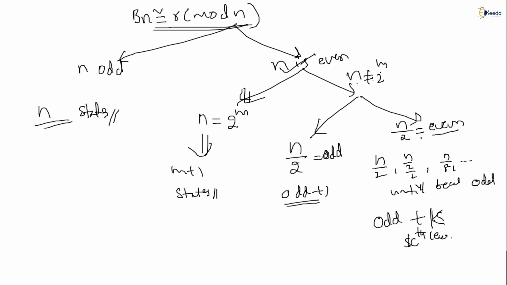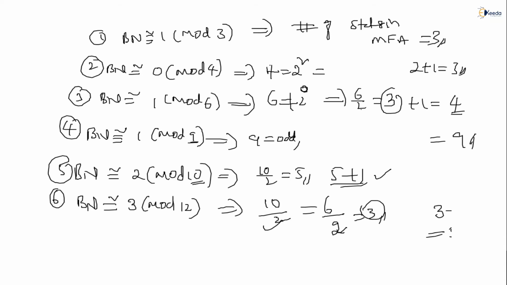Again if we get even, then again divide n by 2. Again if we get even, divide by 2, until that becomes an odd number. Once you get odd, that odd number plus kth level division. Kth level division is nothing but how many divisions you have done. That means you have to add it like this. 2 divisions done like this.